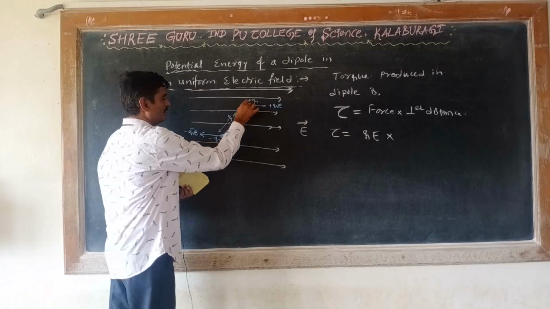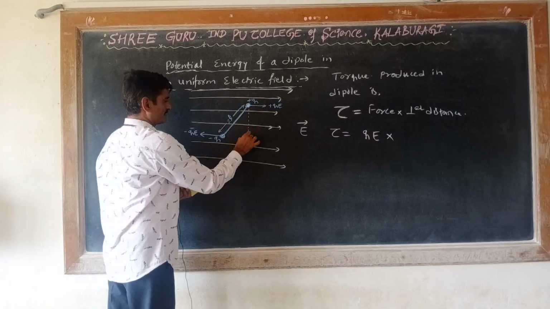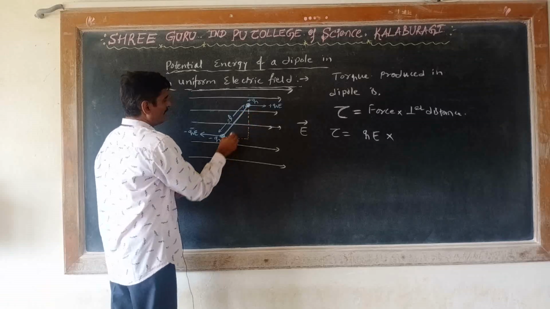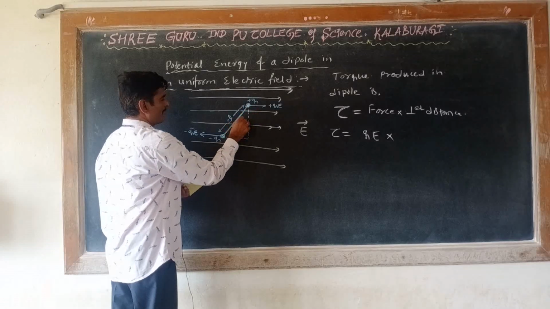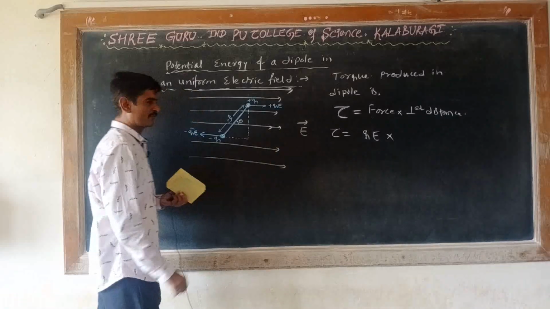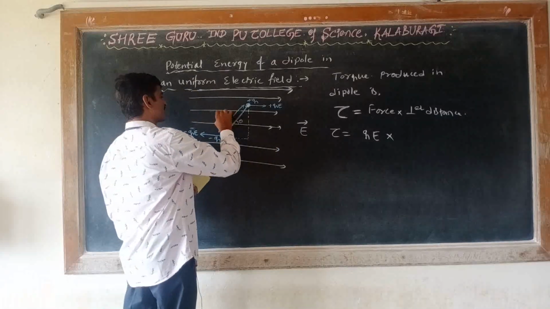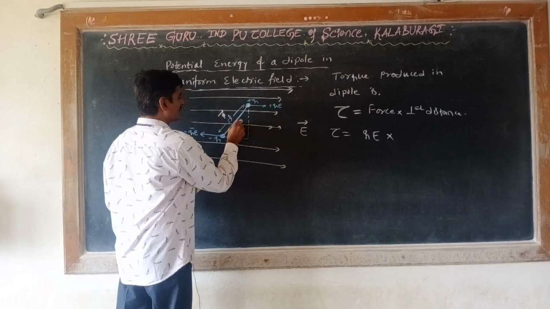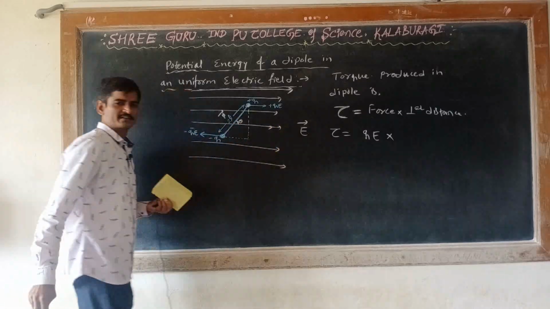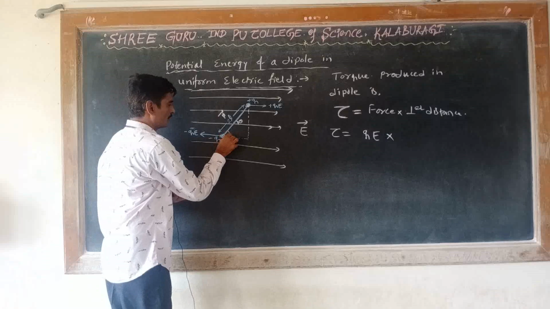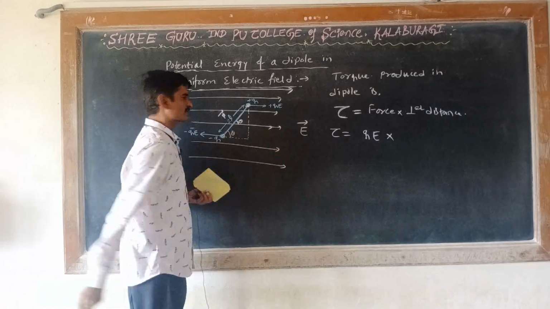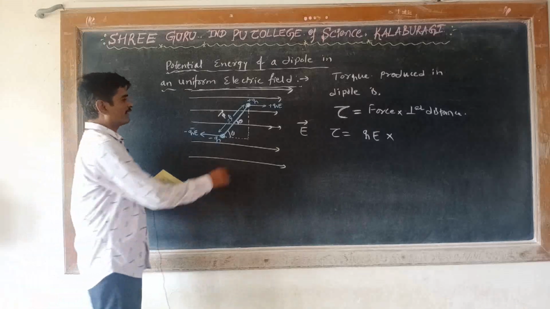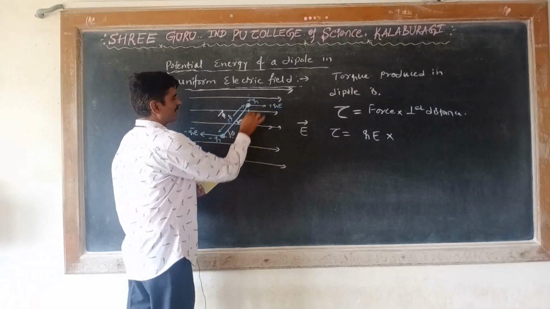For the perpendicular distance, we have to take this straight line and draw this as a triangle. The dipole moment makes an angle theta with the direction of the electric field. See here, this is the direction of the dipole moment. So this angle becomes theta, and this is called the perpendicular distance.